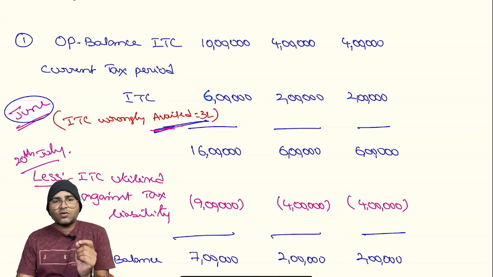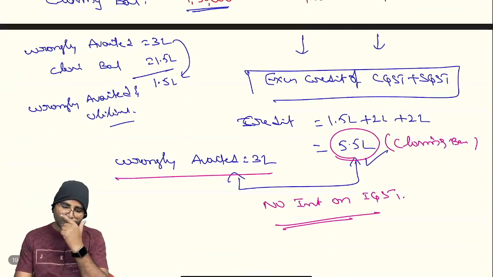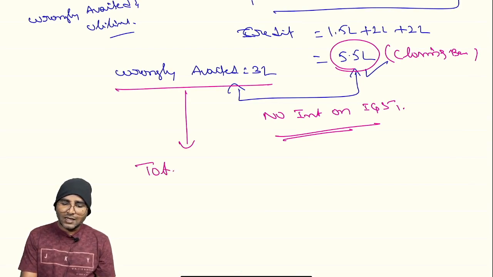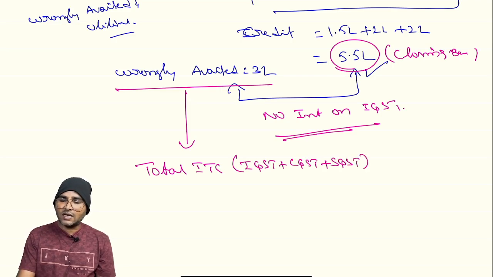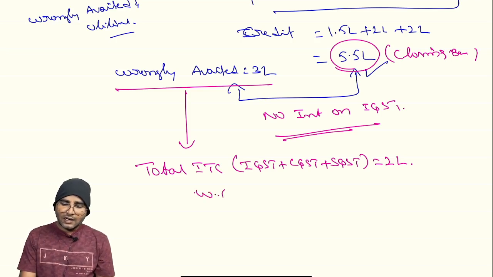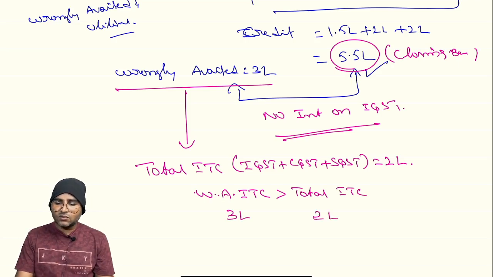Here 3 lakh rupees of ITC is wrongly availed, no? When will interest be levied? See here, the wrongly availed amount is 3 lakhs, no? When the total ITC, that is IGST plus CGST plus SGST, let us assume is 2 lakhs, in this situation wrongly availed ITC is more than total ITC. What is the amount of wrongly availed? 3 lakhs. What is the amount of the total ITC? 2 lakhs.